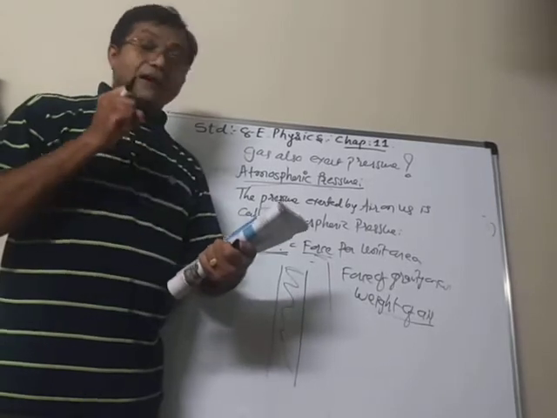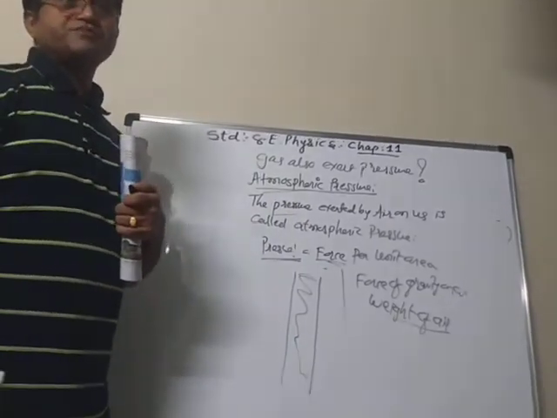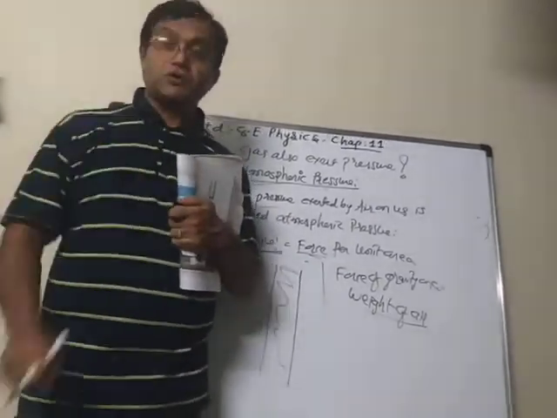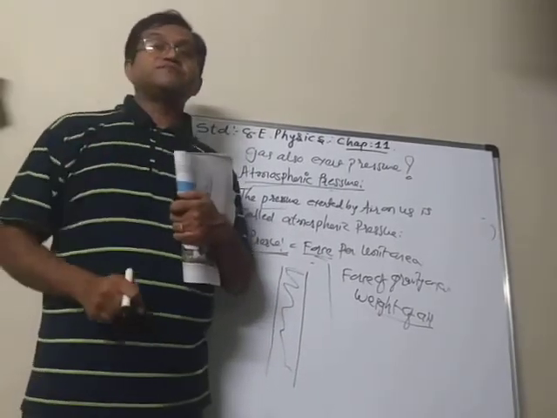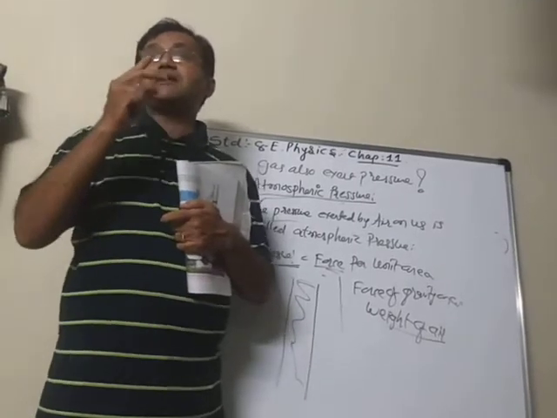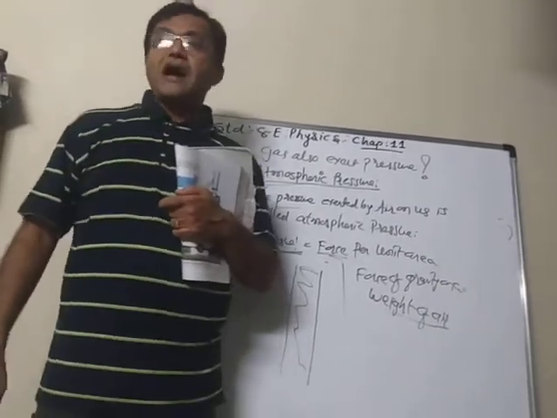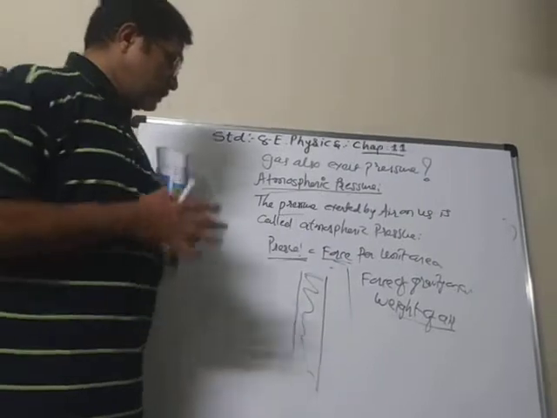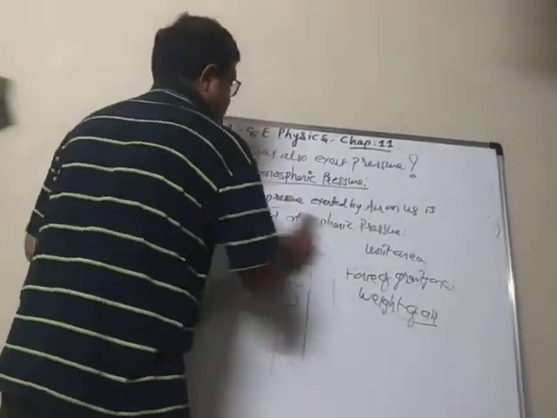Now this atmospheric pressure is very, very strong. How strong? If you want to understand that, then you have to take a rubber sucker. I hope everybody is familiar with the rubber sucker.